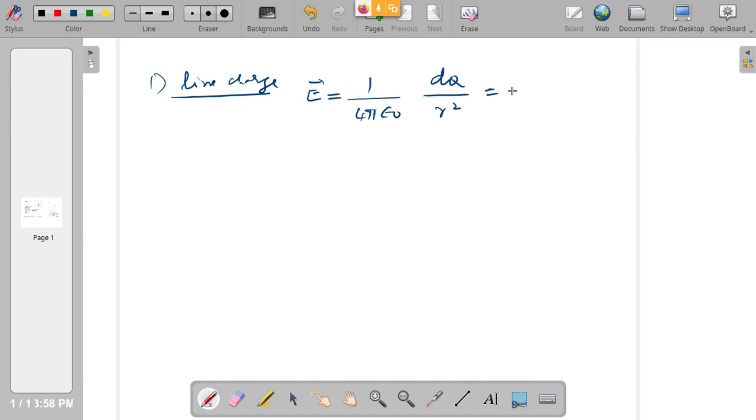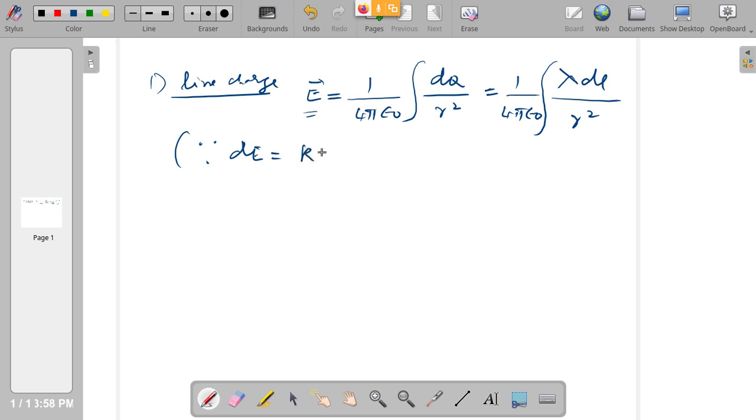Again, we can write it as 1 by 4 pi epsilon naught lambda into dl divided by r squared. Of course, you have to do integration. The constant is outside, then you have to integrate to get E, because as such it is dE. Since dE is equal to k, that is 1 by 4 pi epsilon naught, into dq by r squared. So this is actually dE. You want E, so you have to integrate it.